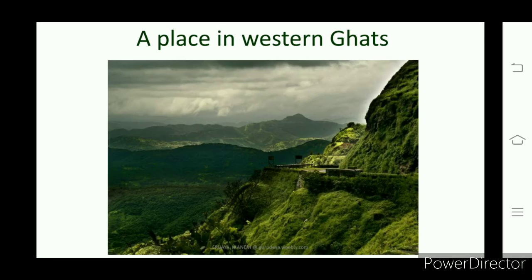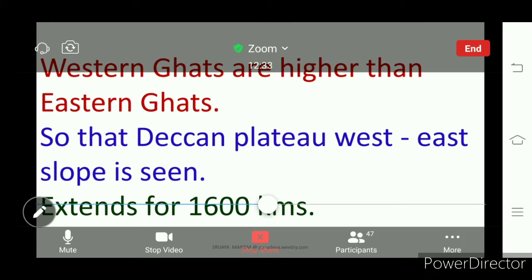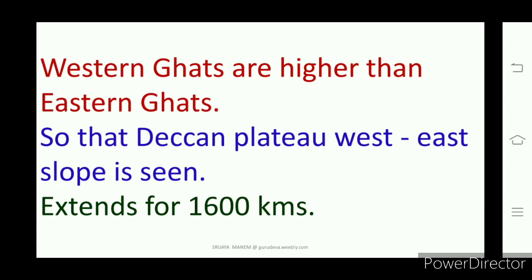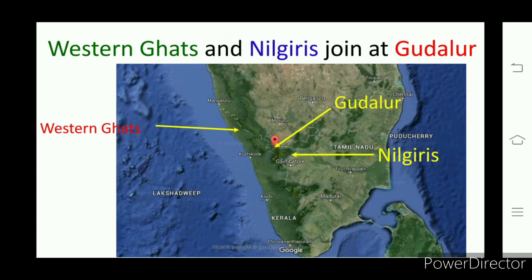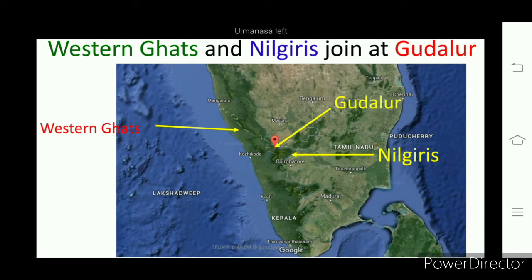Then we see a slope from west to east at the Deccan Plateau. Understand? What do we see? A slope from west to east. So these Western Ghats extend 1600 kilometers from Gujarat to Kanyakumari. From where? Gujarat to Kanyakumari, 1600 kilometers in length.